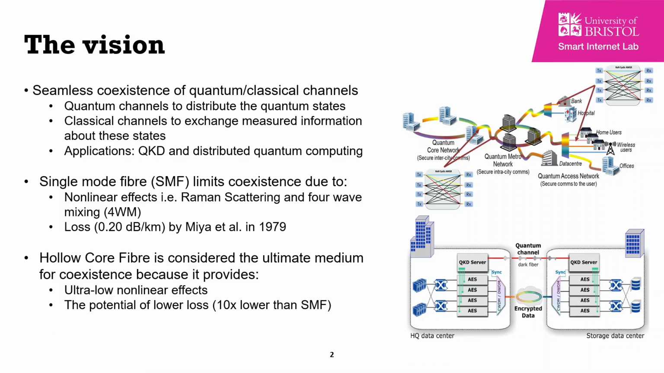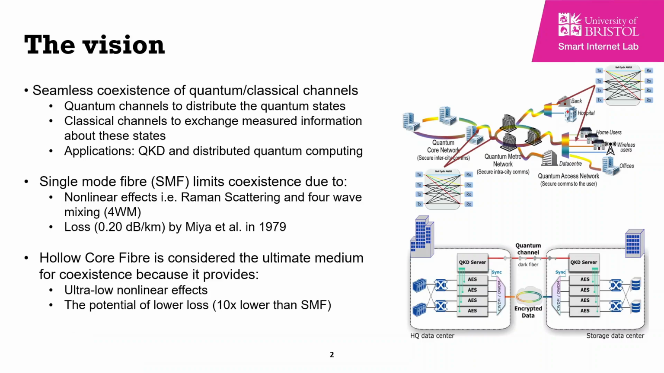For applications such as quantum key distribution and distributed quantum computing, the quantum channels are usually used to distribute the quantum state, such as polarized entangled photons, whereas the classical channels are used to exchange measured information about these states. However, using separate multiple fibers for quantum channels and classical channels would be extremely impractical for large-scale quantum entangled networks. So far, coexistence has been implemented using single-mode fiber only, which limits the coexistence due to two factors.